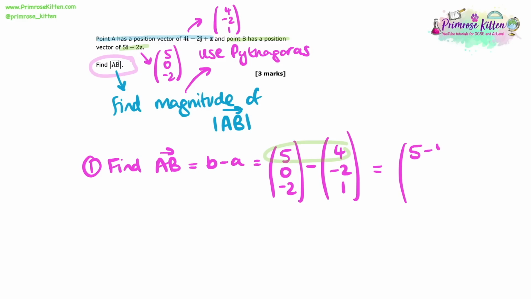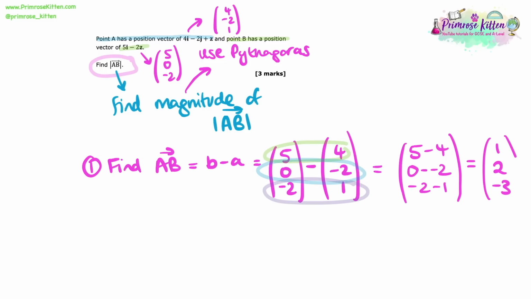Starting with the tops, I'm going to do 5 minus 4. Then for the middles, I do 0 minus 2. And on the bottom, I do minus 2 minus 1. So now let's simplify this. 5 minus 4 is 1. 0 minus 2 gives me minus 2, and minus 2 minus 1 gives me minus 3.